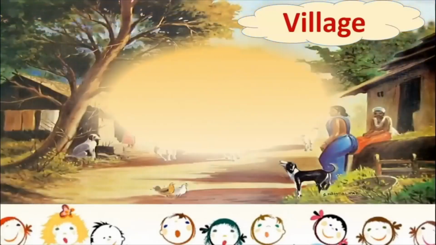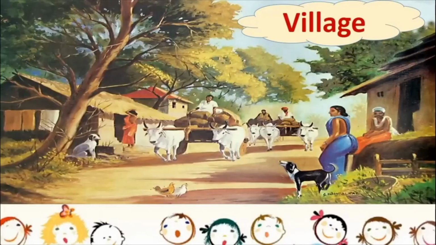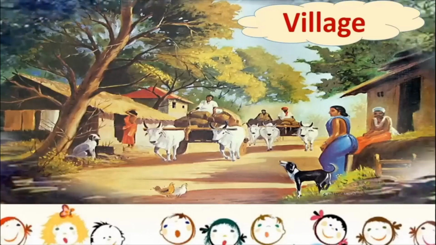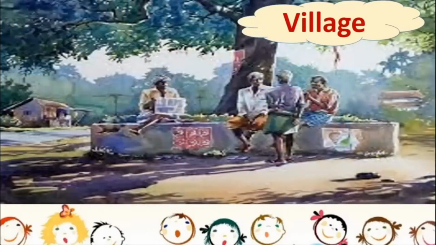So what is a village, children? These are all images of a village. In a village you will be able to see lots of trees, lots of animals, small houses, and generally you will be able to see nature. The people also are different. People who live in a village are different from people who live in cities. When we see the dresses, etc., you will come to know.